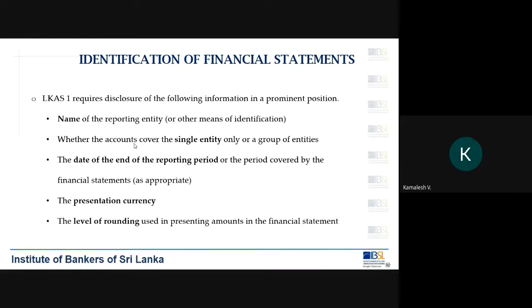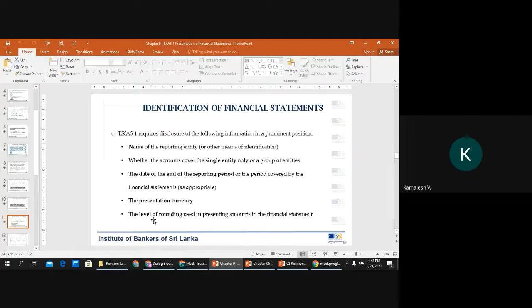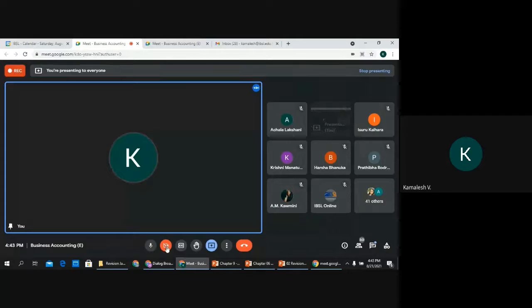And the level of rounding used in presenting amounts in the financial statements. This is one important aspect when it comes to the financial statements, right? So I just want to take a few seconds on this to explain how it is. Now, what is this level of rounding?